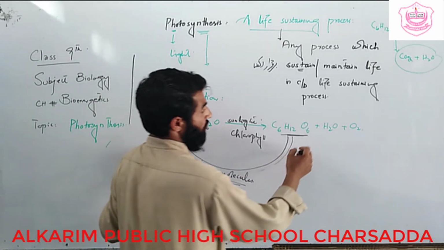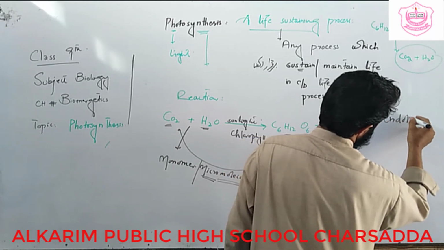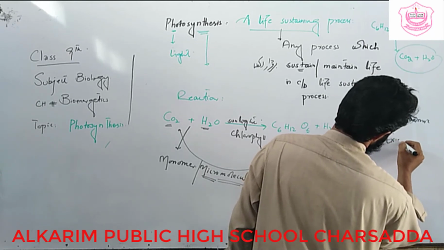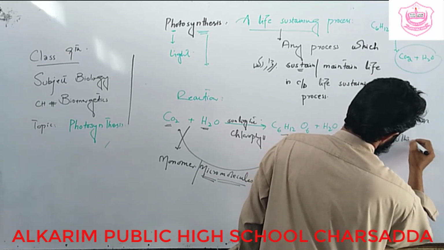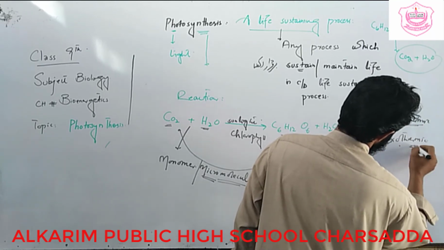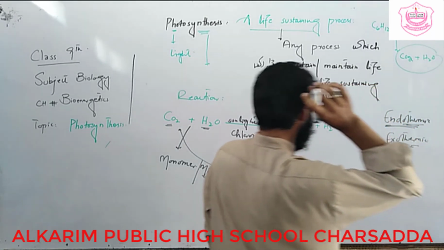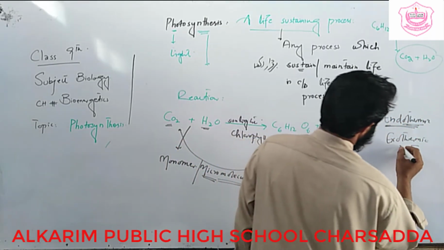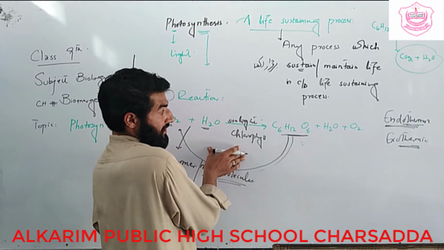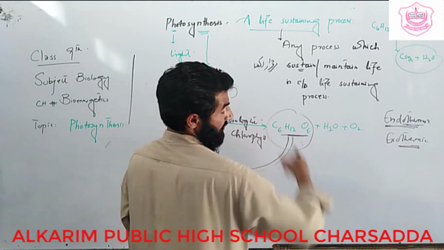Simply we can say that there are two types of reaction. One is known as endothermic reaction and the other is exothermic reaction. Therm means heat. So a reaction in which energy is consumed is known as an endothermic reaction, and a reaction in which energy is released is known as an exothermic reaction. For example, photosynthesis is an endothermic reaction, it needs energy, or simply we can say it stores energy in the form of a chemical compound, that is C6H12O6.